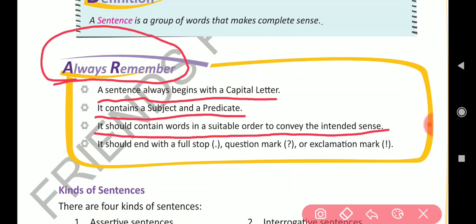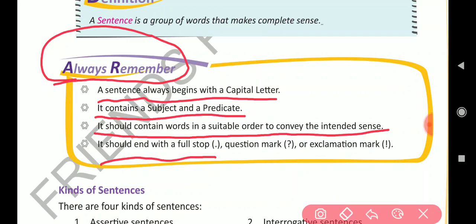One more thing, as I have explained earlier, the words should be in order. If the words are not in order, then what will happen? A sentence would not be formed, and the person to whom you want to convey your feelings, your emotions, your thoughts, won't be able to understand what you have told. It should end with a full stop.